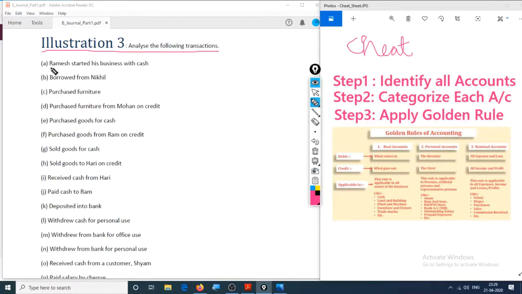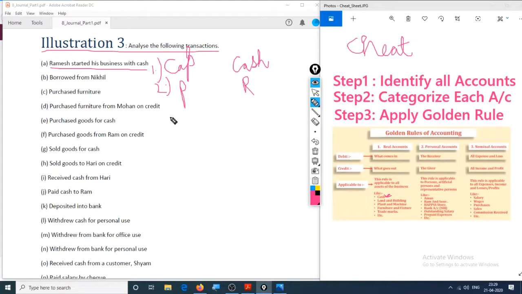So the first transaction right here is Ramesh started business with cash. The first step is identify all the accounts. So the first account is capital account, that is starting business with cash, and the second is cash account. The second step is to categorize each account. Capital account is a personal account, cash account is real account in nature. You can see right here this says cash account.